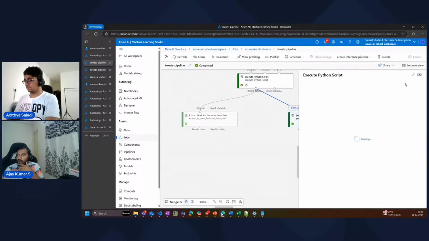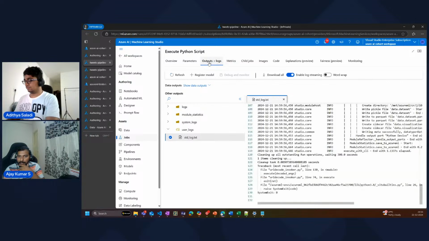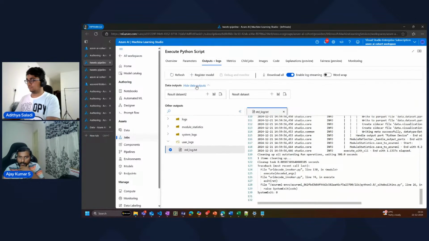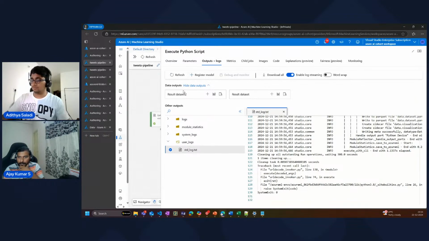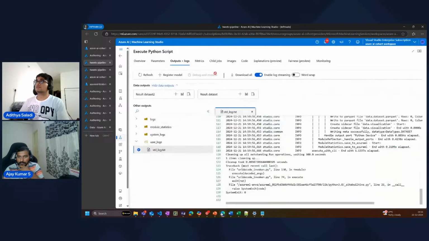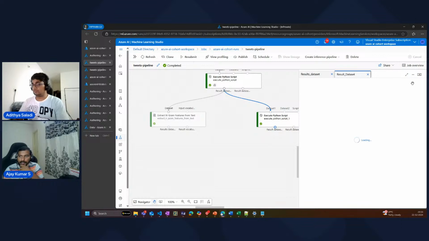So what did our Python code do? Again, coming back to the outputs, let's go to the output data. Let me maximize, and you can see that there is again a result data set. I can maximize this again. It will take some time.